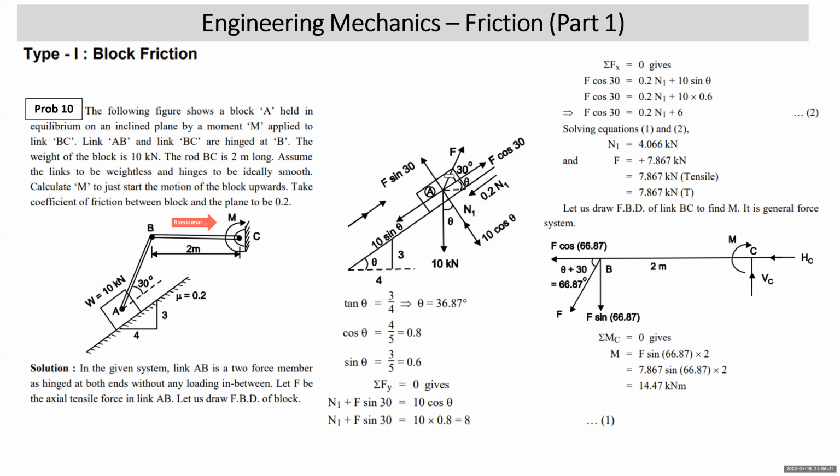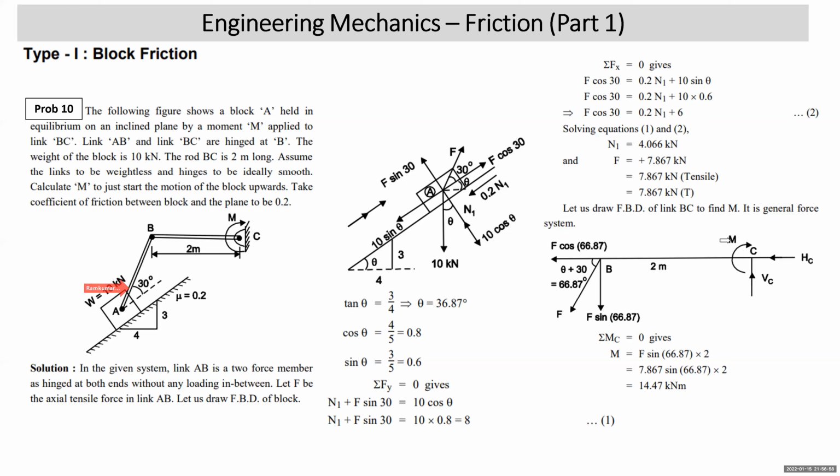Can you see that? It was making 30 degrees with the plane, as you can see over here also. This link AB is making 30 degrees with the plane, and the plane is making angle theta with the horizontal. So the total angle F is making with the horizontal is 30 plus theta, which comes out to be 66.87. So we resolve the force F into F cos 66.87 and F sin 66.87.